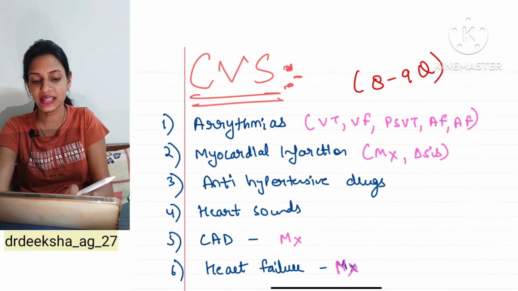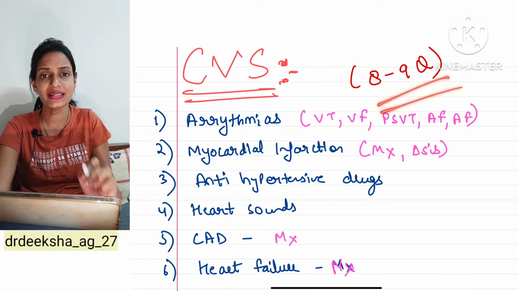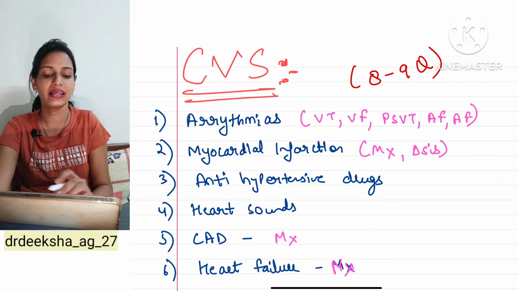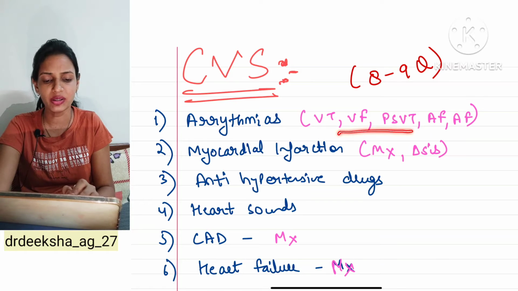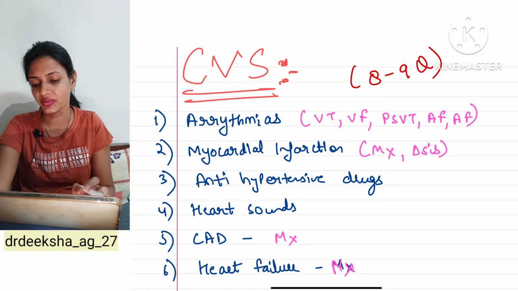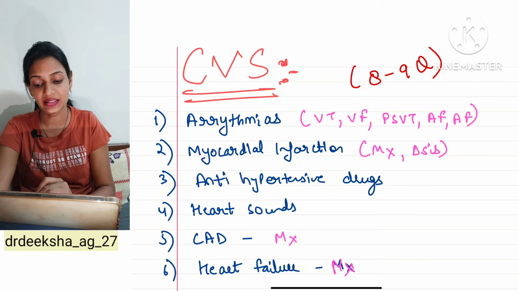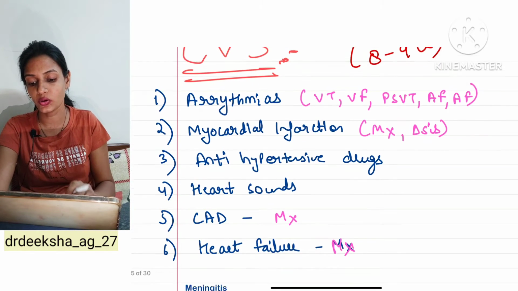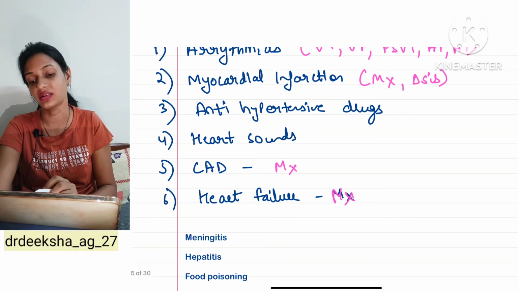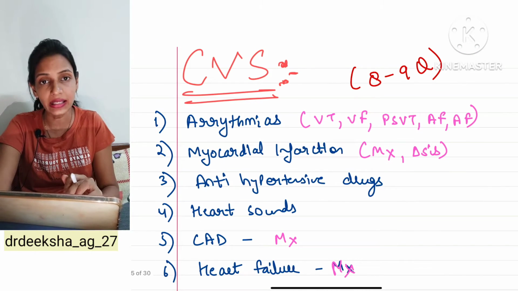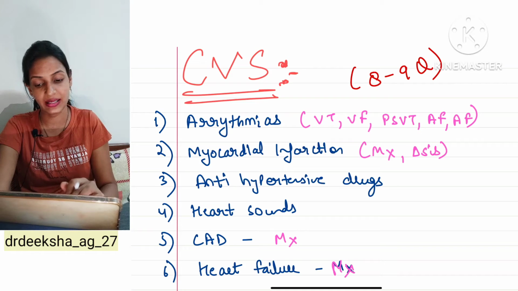Then if I talk about the CVS, then 8 to 9 questions guaranteed. Arrhythmias, it can be ventricular tachycardia, fibrillation, PSVT, atrial fibrillation or flutter. Then MI, its management and diagnosis, antihypertensive drugs, heart sounds, coronary artery disease and heart failure management. These topics are guaranteed, which you are going to face in exams.